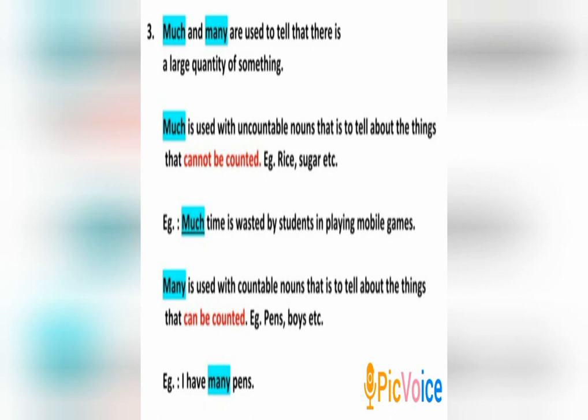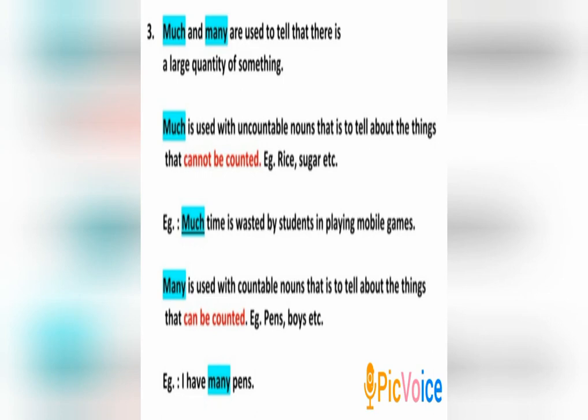For example, if I give you 1 kg of rice and ask you to count the grains, will it be possible? It might be possible, but it will be a very tedious task. That is why it is measured in kgs. Even sugar. Can you count the grains of sugar in a 10 kg sugar bag? Is it possible? No. So such things are called uncountable nouns. So much is used to tell about the things that cannot be counted.